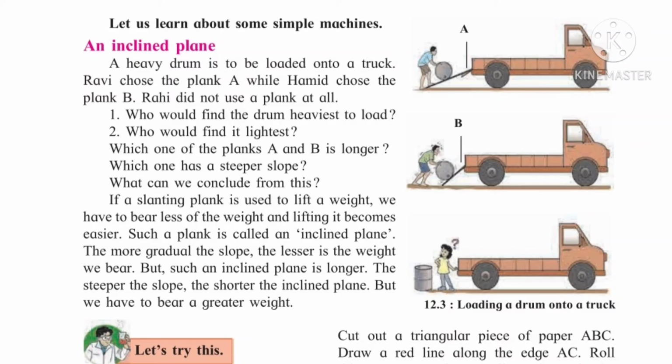So what do we conclude from this? See, if a slanting plank is used to lift a weight, we have to bear less of the weight and lifting it becomes easier. Such a plank is called an inclined plane. So because of the slanting plank, it is easy to lift a weight.